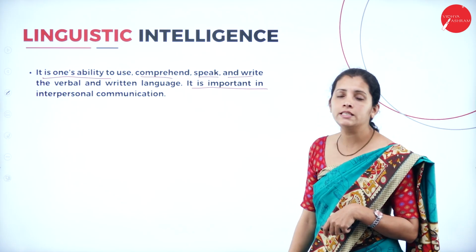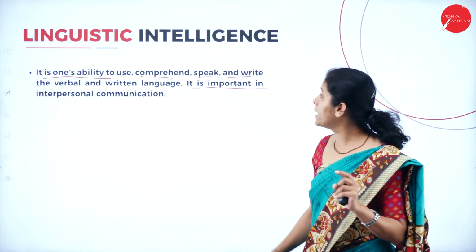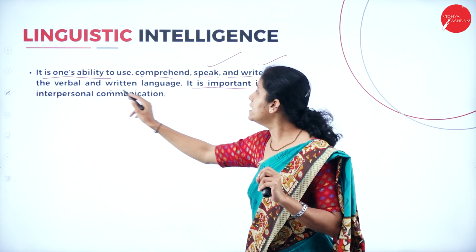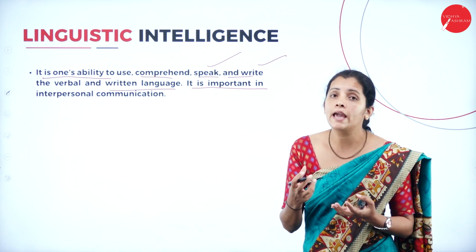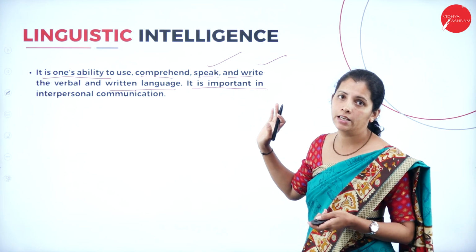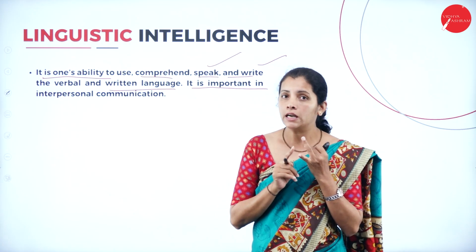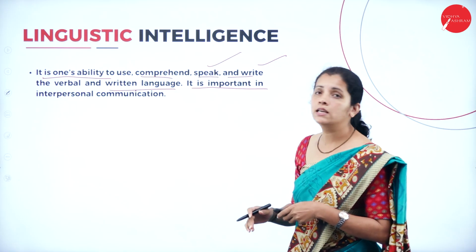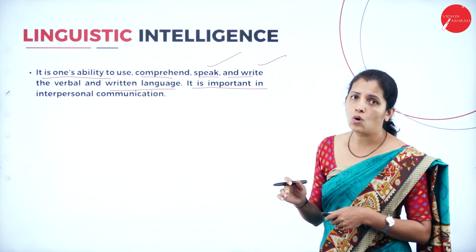And what is linguistic intelligence? It is nothing but the ability to use, comprehend, speak and write verbal and written language, and it is important for all AI. So these are the components of artificial intelligence: reasoning, learning, linguistic intelligence, perception as well as problem solving.